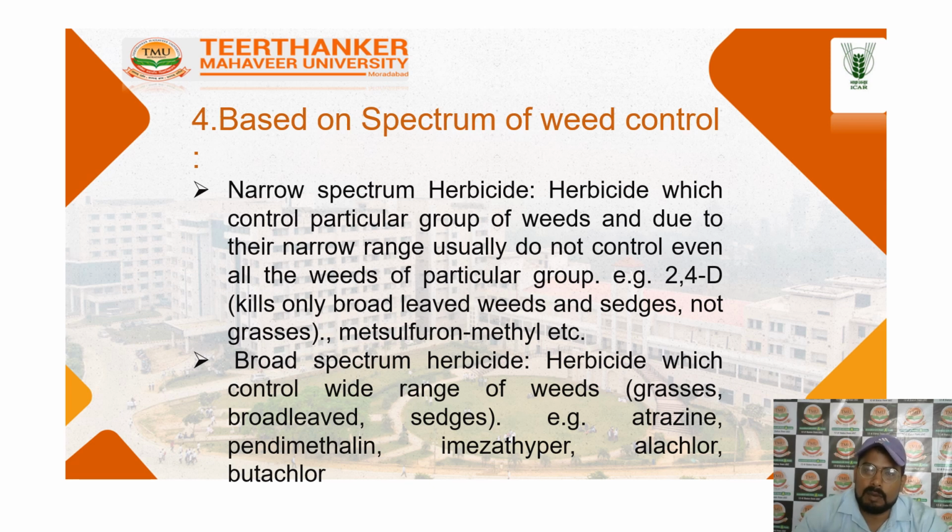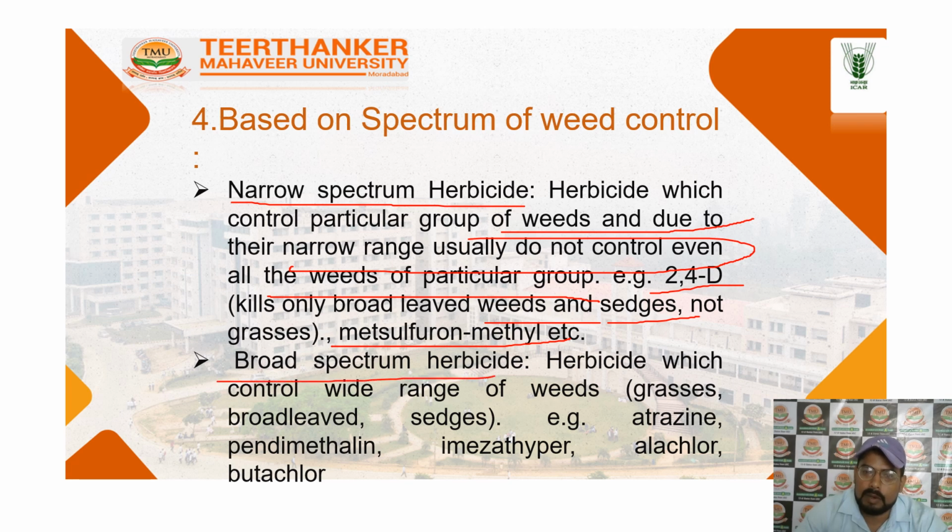So based on the spectrum of weed control, it depends on the weed type in the field. First is the narrow spectrum herbicide. This herbicide controls a particular group of weeds due to its narrow range, and does not control other groups. Like 2,4-D kills broadleaf weeds, and also metsulfuron and methylene. These are the category.